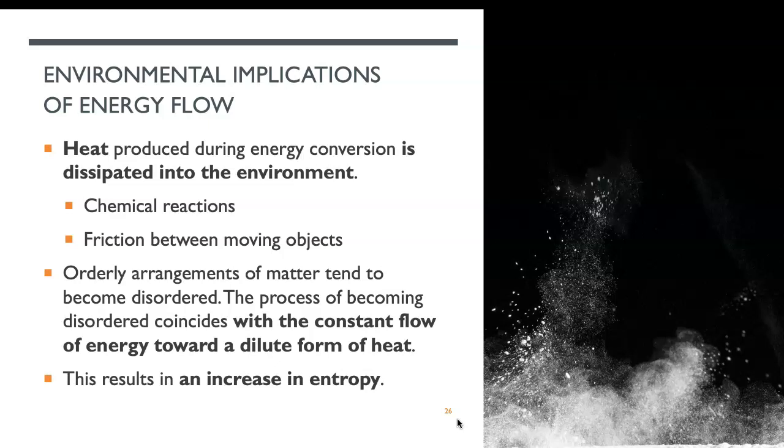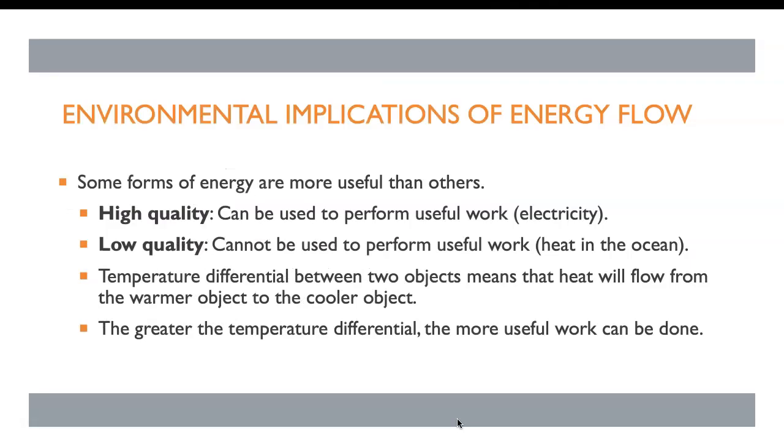So heat is our enemy, okay? Heat is a disordered, expanded energy, entropy. So for the high quality energy, it can be used to perform useful work such as electricity. And the low quality energy such as heating the ocean is hard to use.